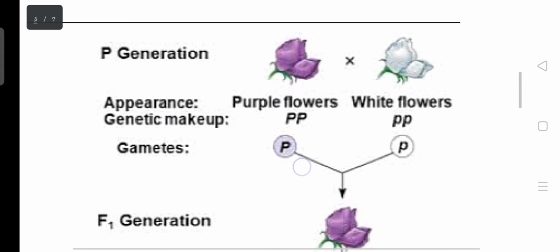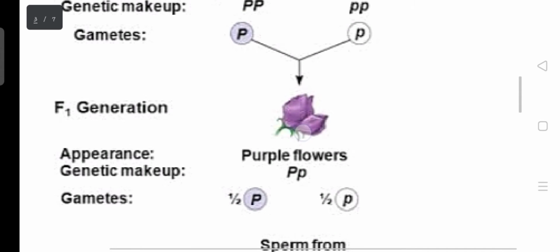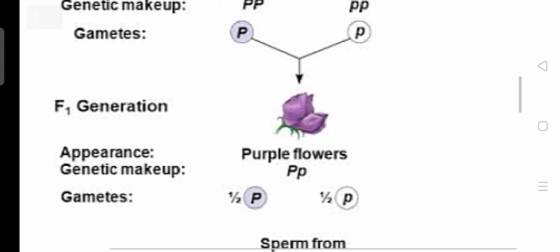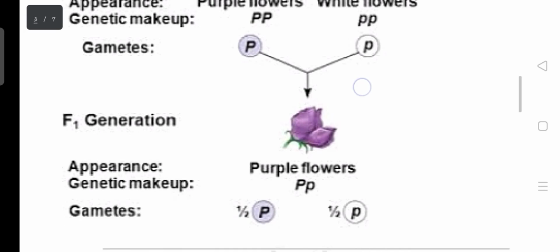So when these two genes come together, the child inherits them, and then the dominant gene in the child shows the color of the flower. That is what will be expressed in the flower, just like you have here the capital letter and the small letter. This is the dominant gene and the recessive gene. So when the recessive gene is in the presence of the dominant gene, the dominant is more expressed. That is why you have the purple color here showing the dominant gene of the parent flower.